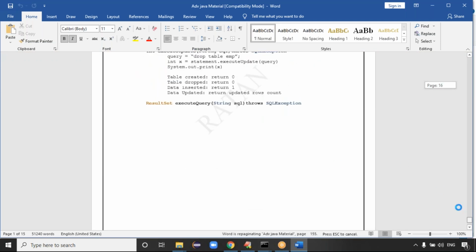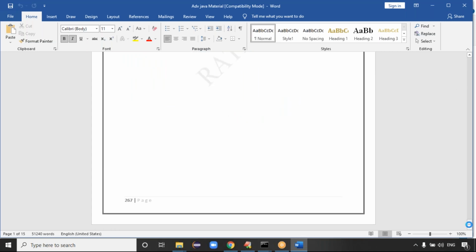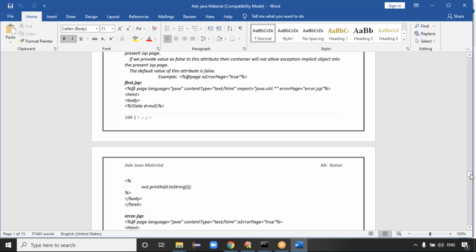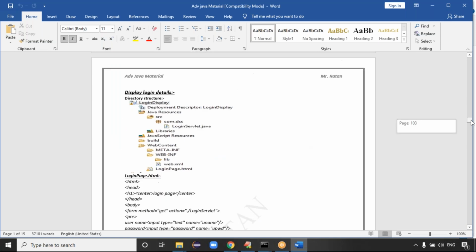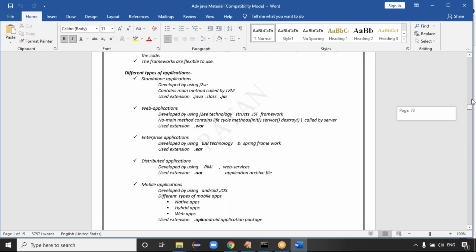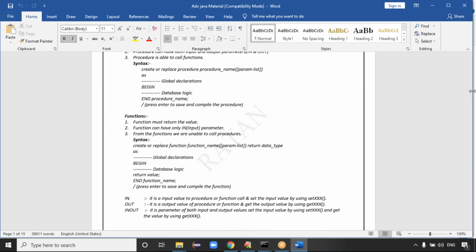Guys, in the last class we finished the callable statement working with procedures, right? Today we'll work with functions. A procedure contains both in parameters and out parameters, because we have to represent the input and output, right? Both are required. Now when you come to the function, guys,